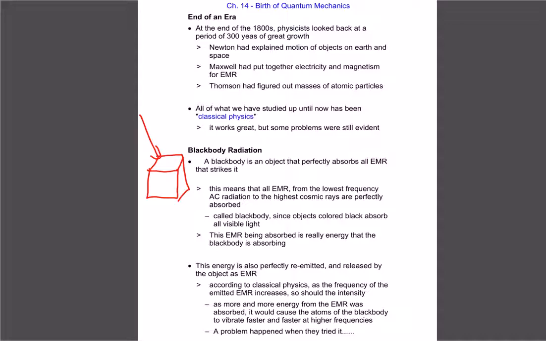Then, if we heat it up, a black body will absorb energy at cool temperatures, and it'll then re-emit it when it gets heated, and it'll release that energy as EMR once again. So according to classical physics, the more energy that gets absorbed, the more it should get released. So the higher the frequency, the higher the energy, the more that's going to get released. So using common sense, we should be getting a graph that would look linear. We should get bigger and bigger as the frequencies get higher and higher.